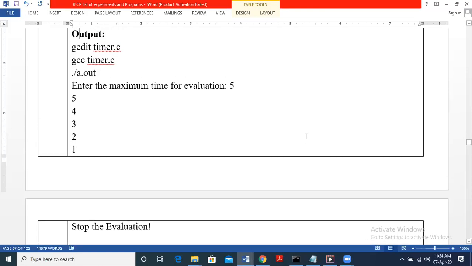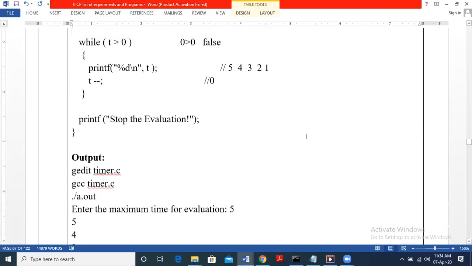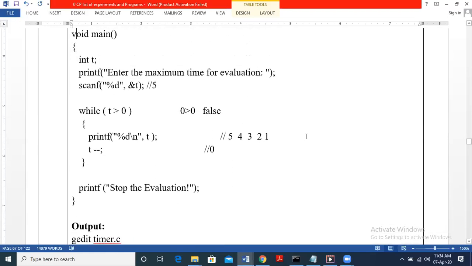You can try once to write the same using a for loop. Initialization is the same. You can take a separate variable, say i, and give i equal to t. The condition will be t greater than 0 and the decrement is t minus minus. Inside the loop, you write the printf statement. I have given you a hint here, so try to write it with a for loop.